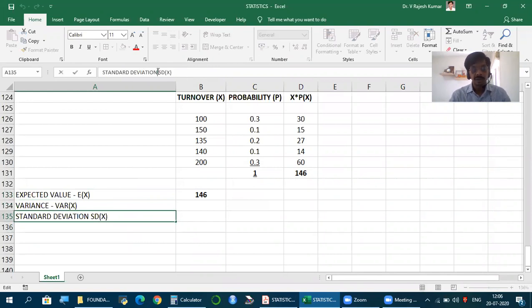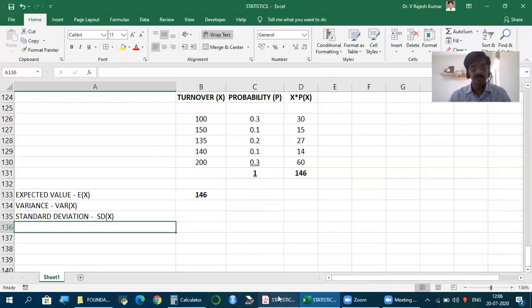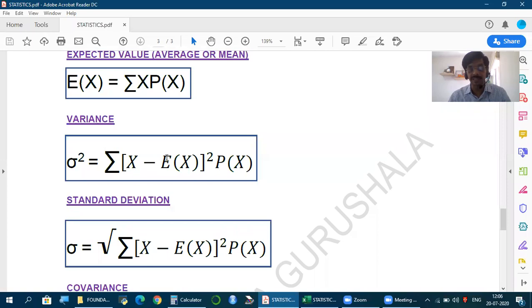So E of x is nothing but expected value of x. That's the meaning. So what do we do? From each item of x minus mean E of x, square it. So nothing but deviation, square, multiply this square with probability, and add, you get variance. So x minus mean or expected value square into probability, total is variance. When it is observed data, after we take deviation, the total we divide by n minus 1, but here we multiply with 1.